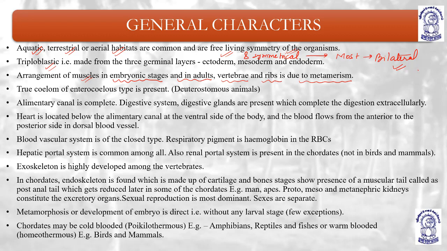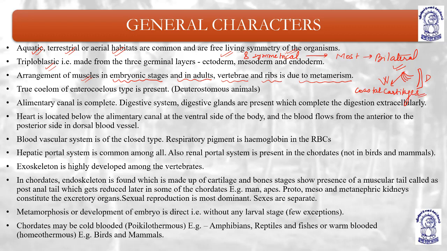Vertebrae means vertebral column, and ribs means the anterior portion. So basically the vertebral column on the back side, the dorsal side, and the ribs on the ventral side are connected by cartilages, known as costal cartilages.